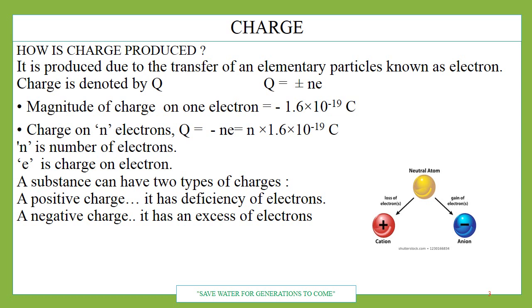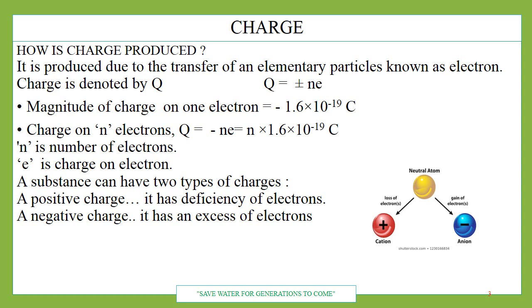Now, the first topic is how charge is produced. I just discussed that when a plastic scale is rubbed with dry hair, it gets charged. So how is charge produced? Charge is produced through the transfer of elementary particles known as electrons. On rubbing, these electrons are transferred from one body to another body.